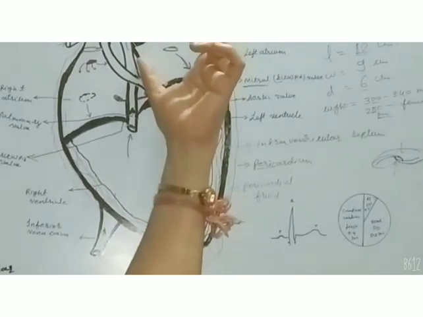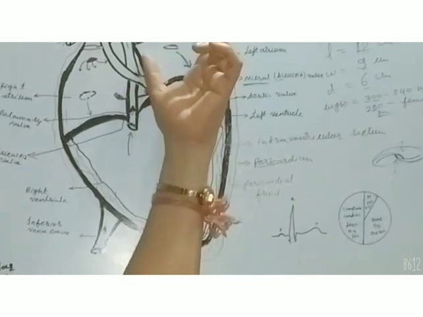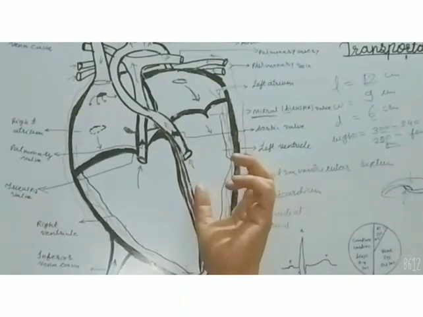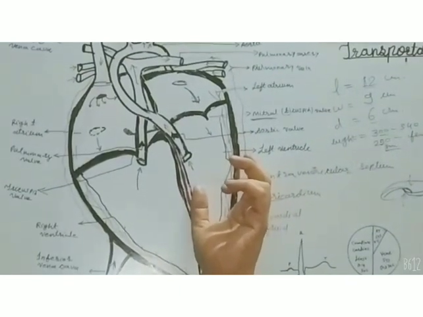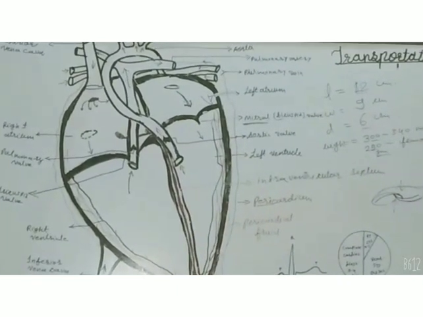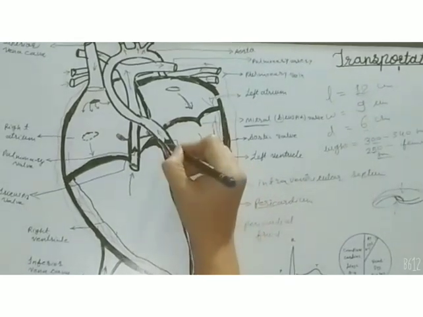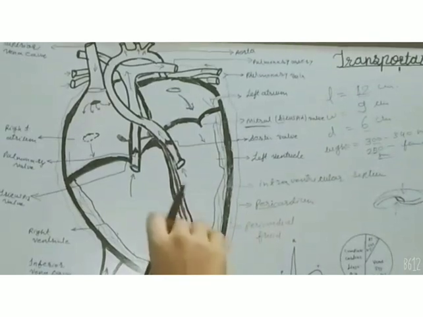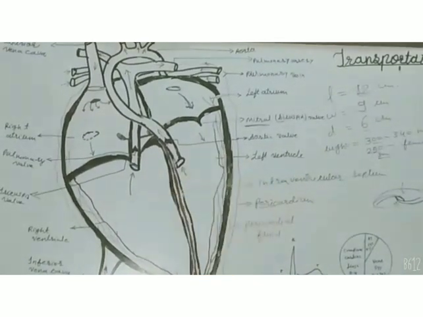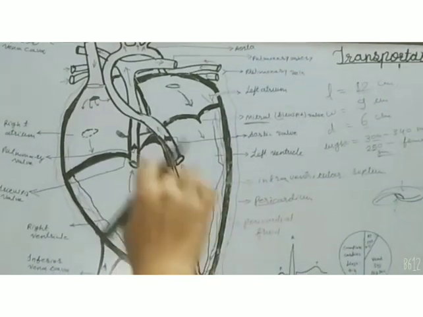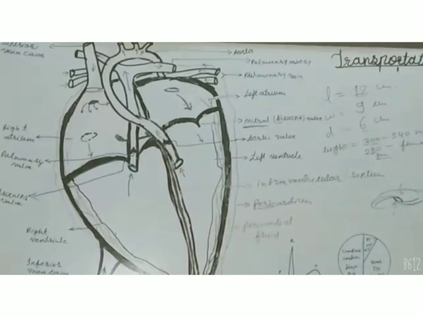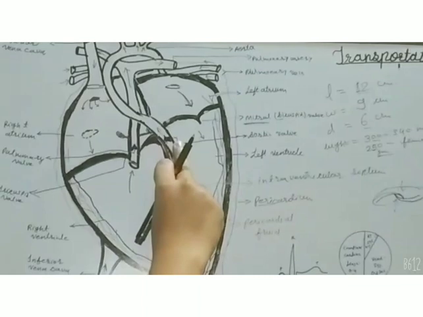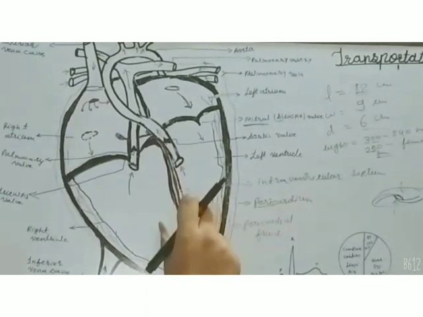But the left part of the heart receives pure oxygenated blood which comes from the lungs, and then it is circulated through the body parts. Some semilunar valves are present in big vessels such as the aorta or pulmonary artery. They also have the semilunar valve which prevents the backflow of the blood into the heart again.